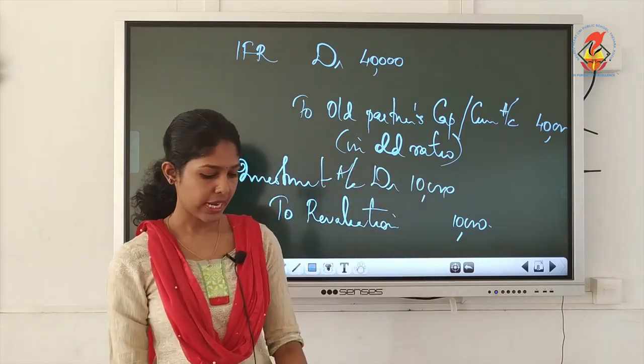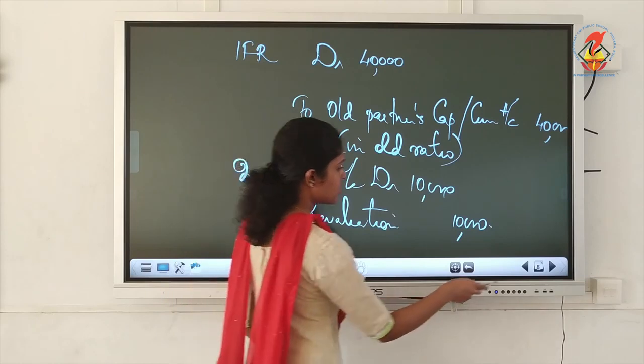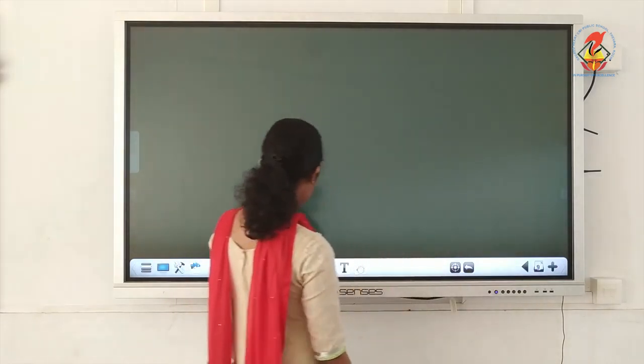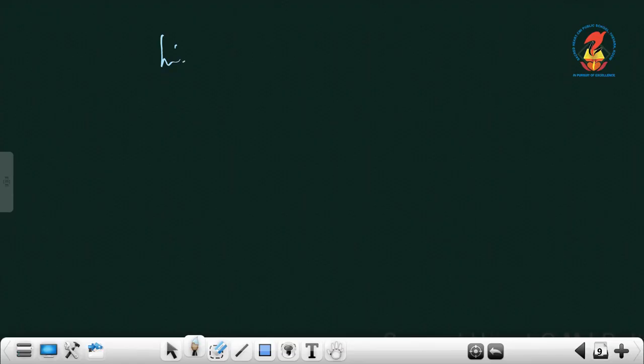It is a loss which will be shown on the asset side. To pass the adjustment entry, we have certain items with credit balance and other items with debit balance. For your exam you need not write all these, you just have to directly write the journal entry.